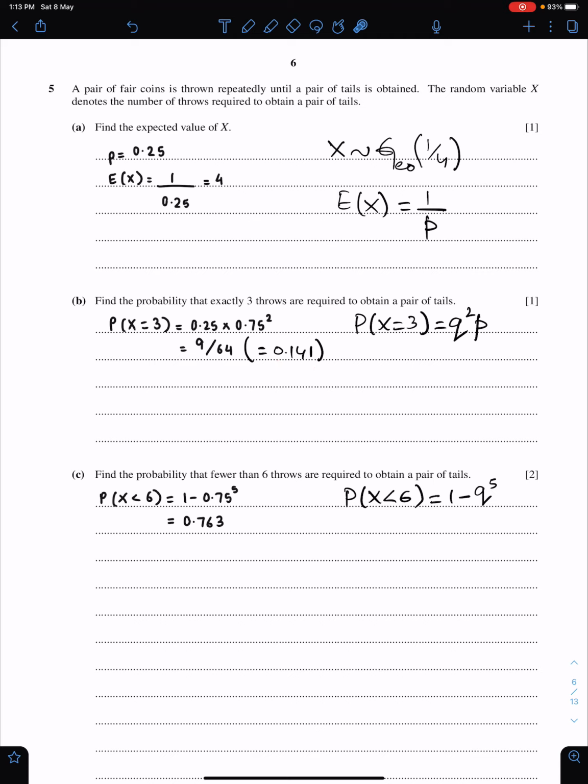Part C. Find the probability that fewer than 6 throws are required to obtain a pair of tails. Fewer than 6. You need to use this property of geometric distribution: 1 minus q to the power 5. So 1 minus 0.75 to the power 5 will give you this answer in 3 significant figures.